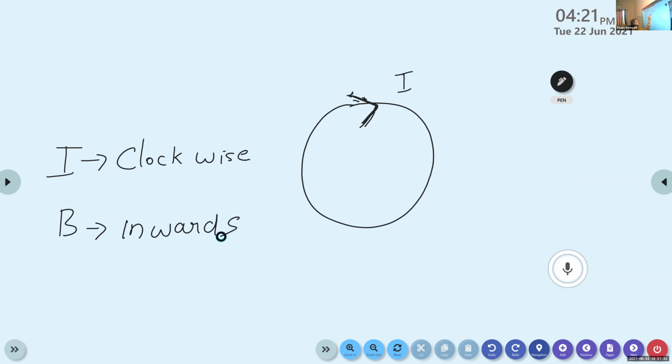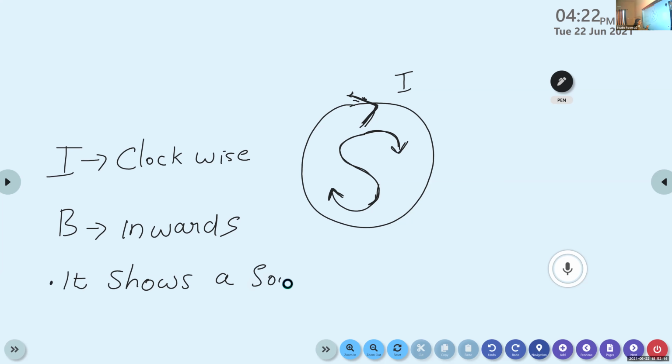The direction of the magnetic field is inwards. So it shows a south polarity. If the direction of the current is clockwise, then the direction of the magnetic field is inwards, and it shows a south polarity.